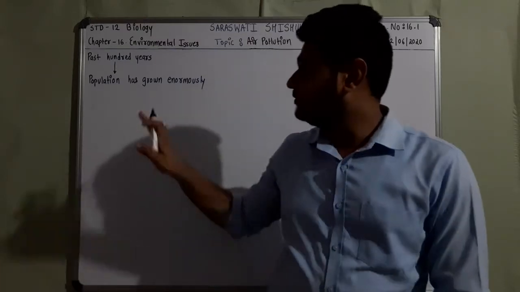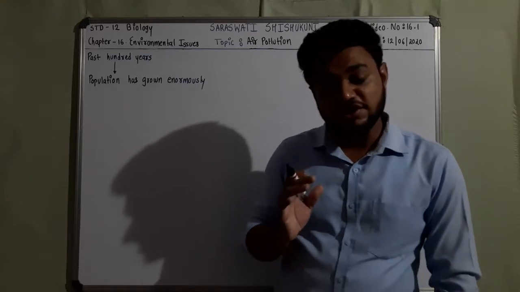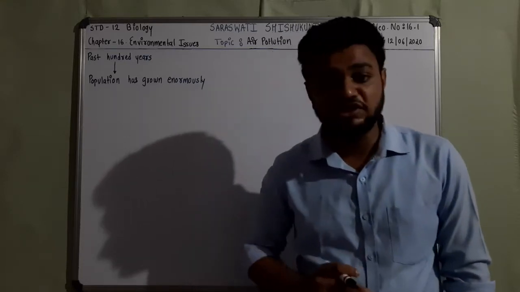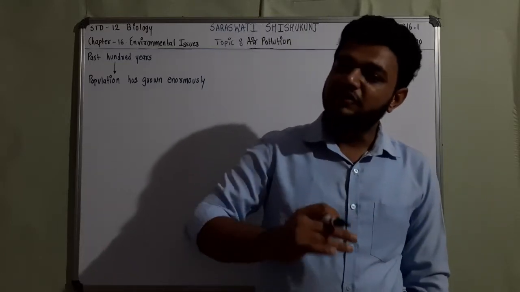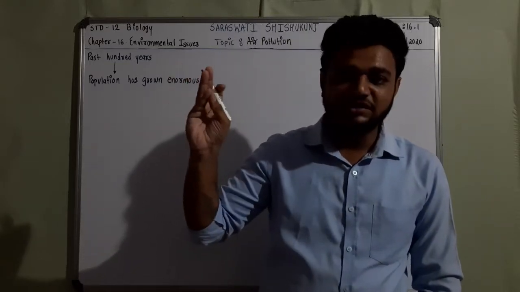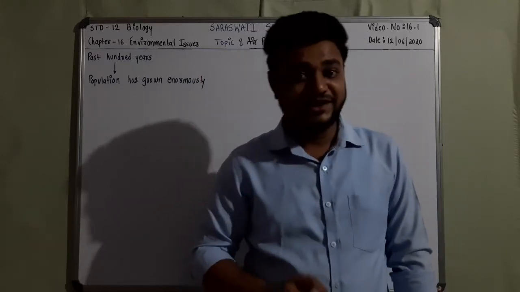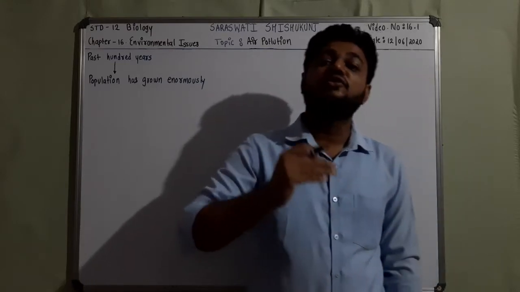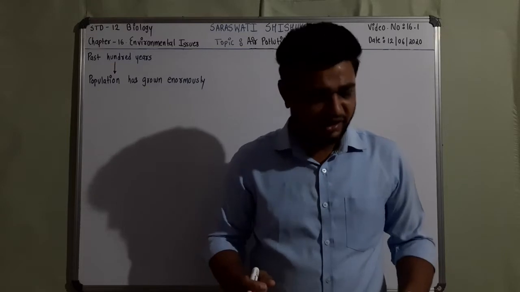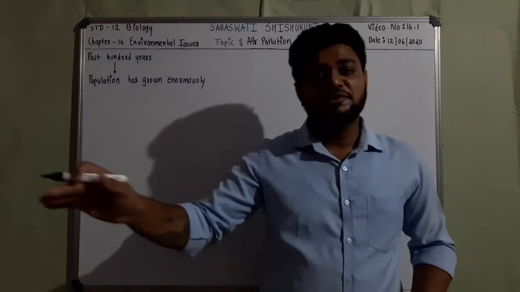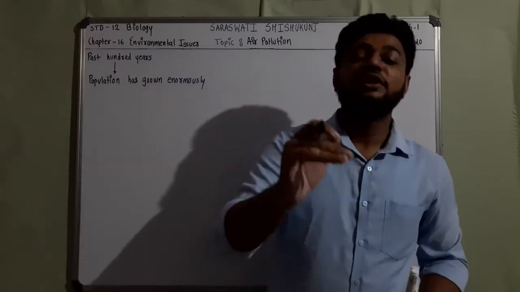Now when population increases, the demand for certain commodities also increases. For example, as population increases, there is a demand for more food, more water, roads, automobiles, electricity, goods, everything, right? There is a direct proportionality. When population increases, resource demand also increases.